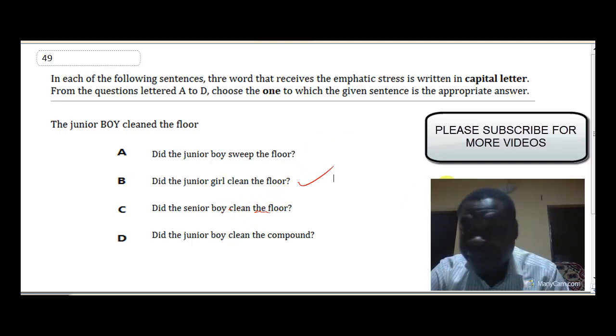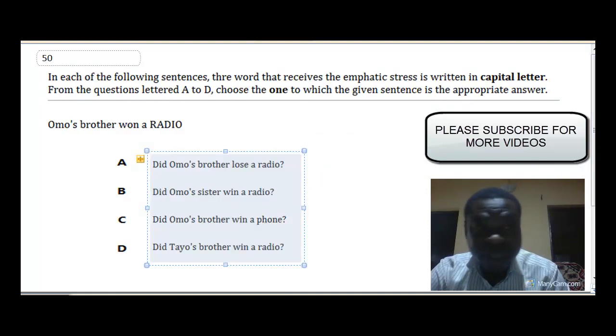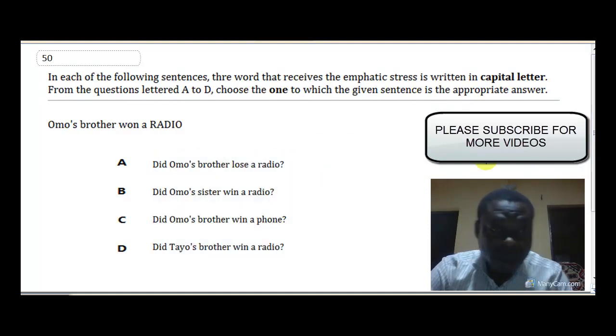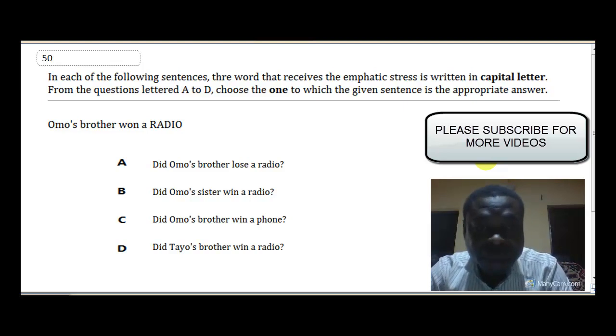Okay, question 50. Omon's brother won a radio. Okay, so what is emphasized there? Radio. Option A, did Omon's brother lose a radio?